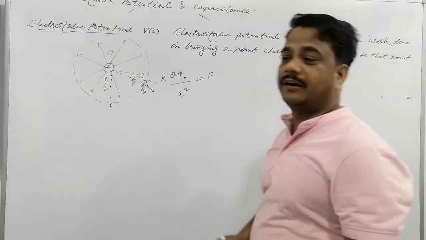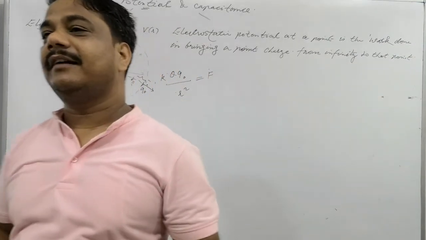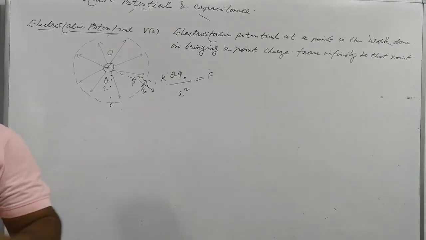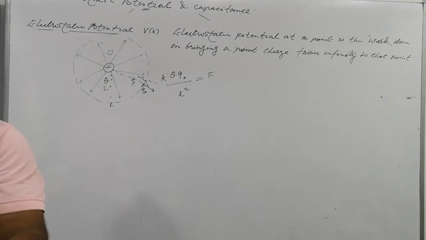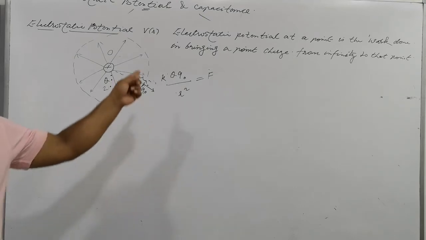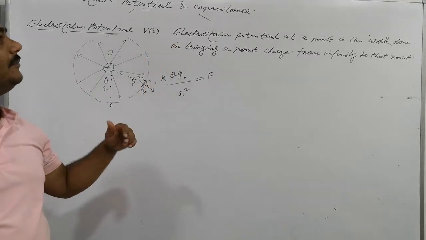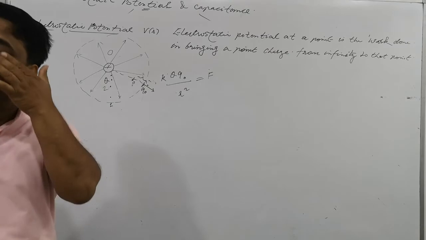The word infinity means where we are bringing it from does not matter. Is that clear? But we are bringing it into an electric field, and the point is what matters here. We cannot state where from we are bringing. So here is written: electrostatic potential at a point is the work done in bringing a point charge from infinity to that point.